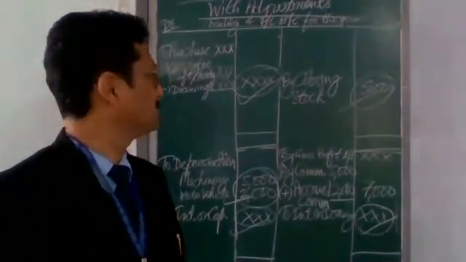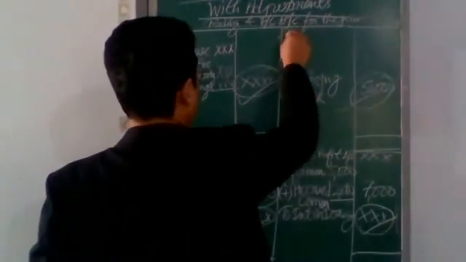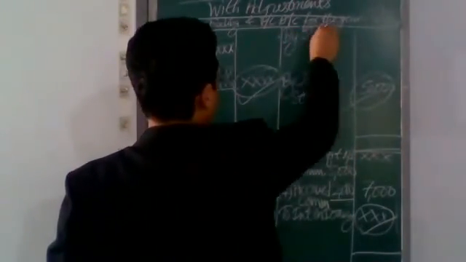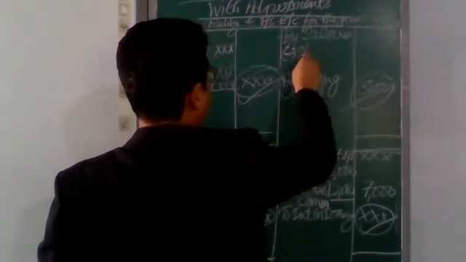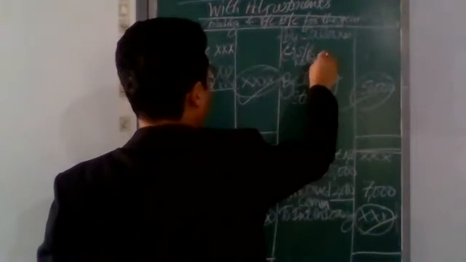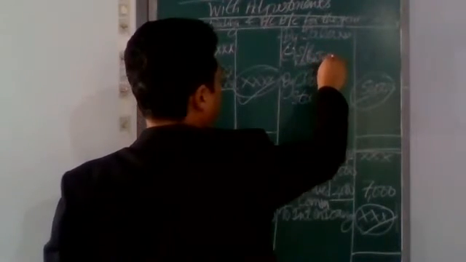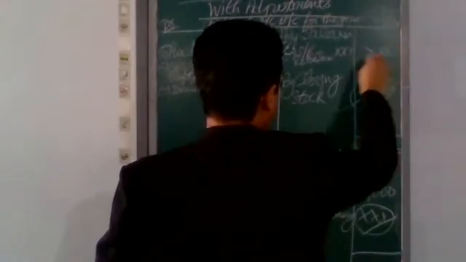These were some of the adjustments, and you know very well, the trading account starts with sales less sales return, or return inward. We get actual sales, what we call net sales.